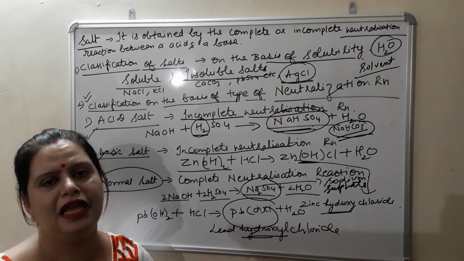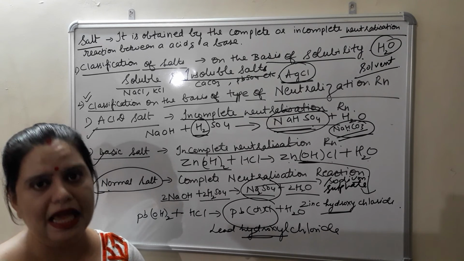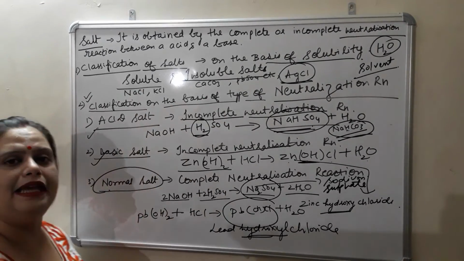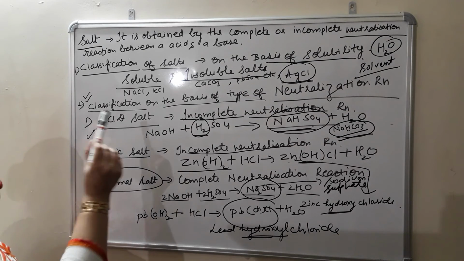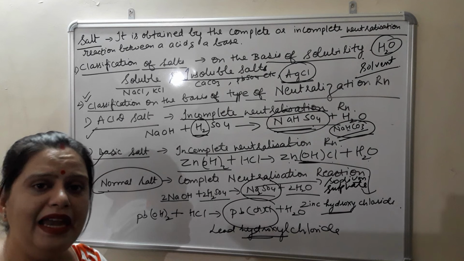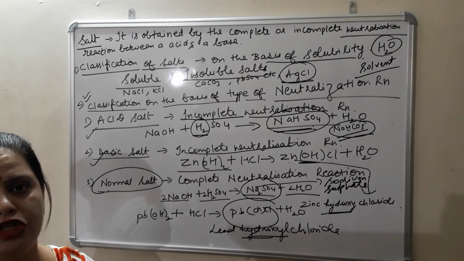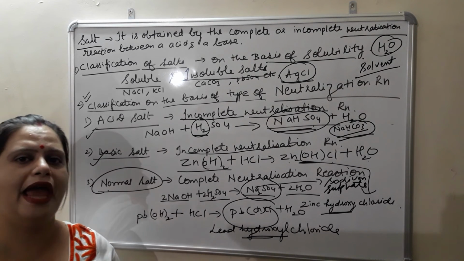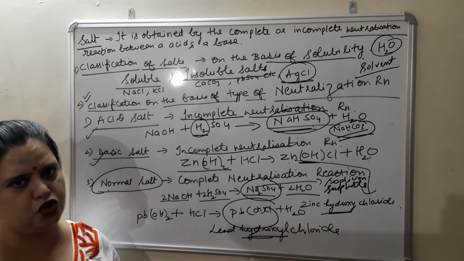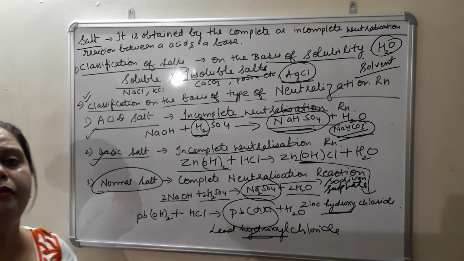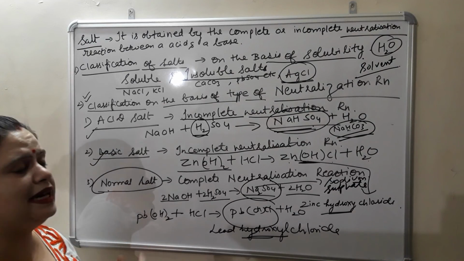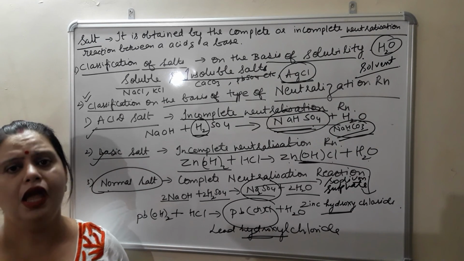So this is about the classification of the salt. First, on the basis of solubility we have discussed soluble and insoluble salt. Second, on the type of neutralization reaction. If it is incomplete, then it can be acid salt or basic salt. For acid salt, H atom should be there, H ion should be there. For basic salt, hydroxyl ion should be there. And normal salt is formed by the complete neutralization reaction. So this is the classification of the salt. Thank you.